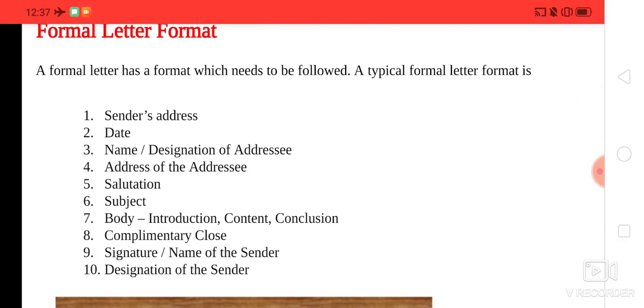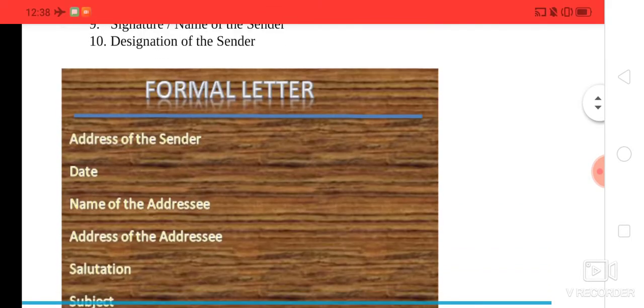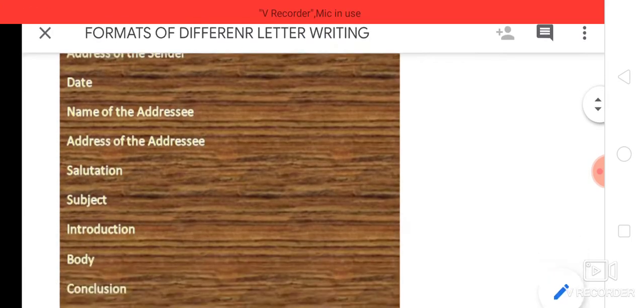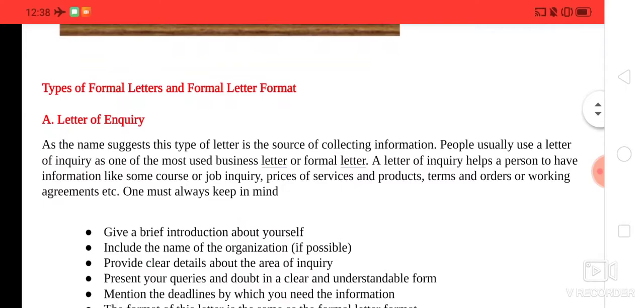After that you can write in the detailing, that is the body of the letter. Then at the ending section you must have a complimentary close, along with the name of the sender, and the signature and designation of the sender. So this is the basic format of formal letters.